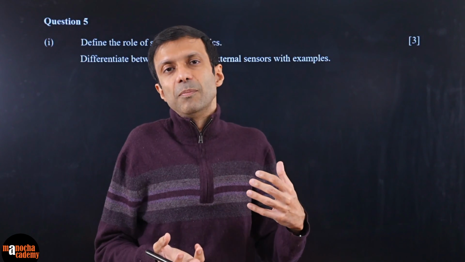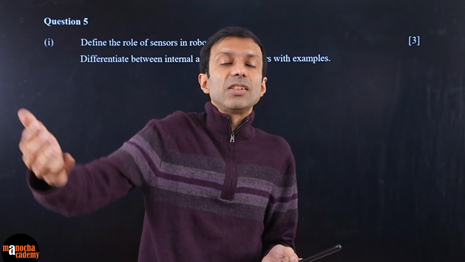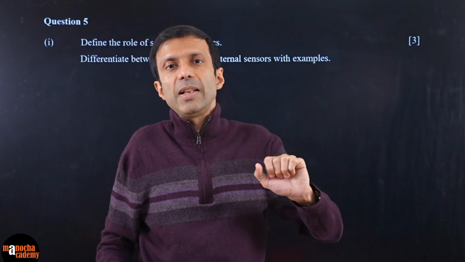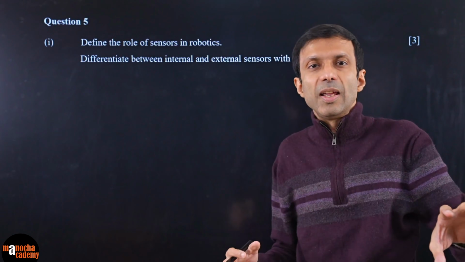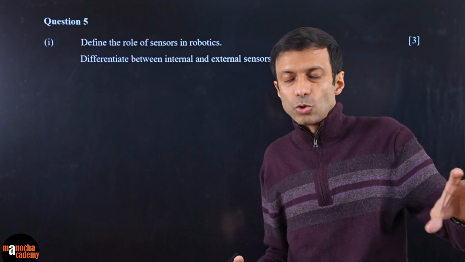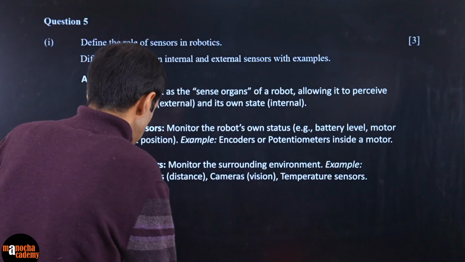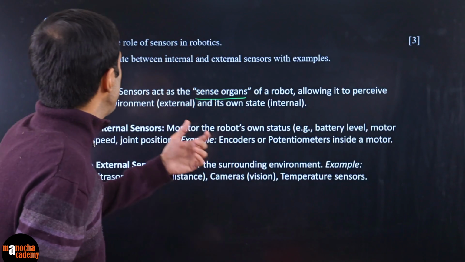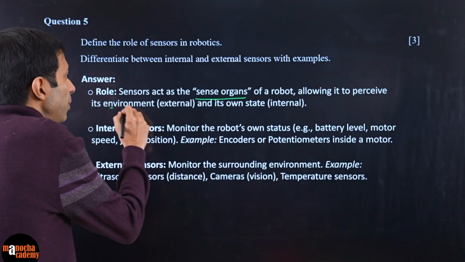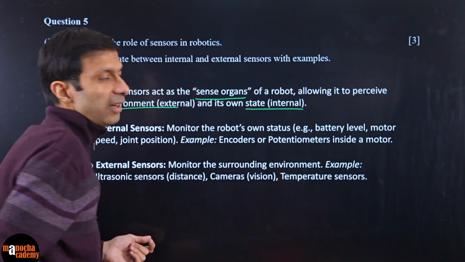Those are internal measurements. And external, where they are measuring the system, right? The robotic system. External means the external environment. So let's say they're measuring the outside temperature, or taking some vision where they are capturing images, or recording. So those are external sensors. Here we can see that these sensors are basically acting like your sense organs, allowing it to perceive its external environment and its own state. So environment and its internal state.